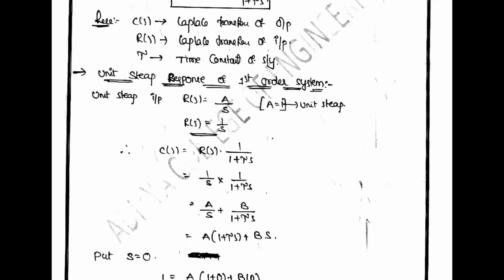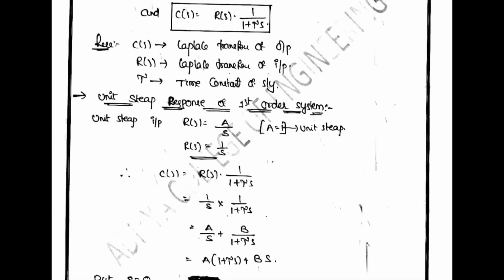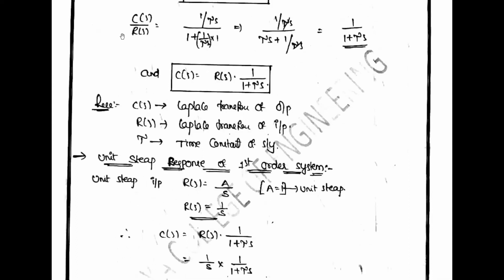We have already calculated C of S by R of S, which is equal to 1 by 1 plus Ts. What is R of S? What input are we giving? A unit step signal. For a unit step signal, R of S is equal to 1 by S.